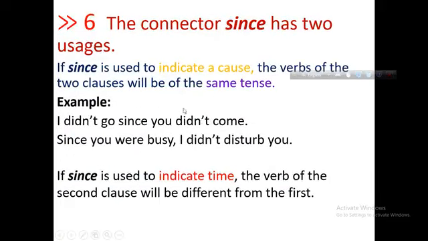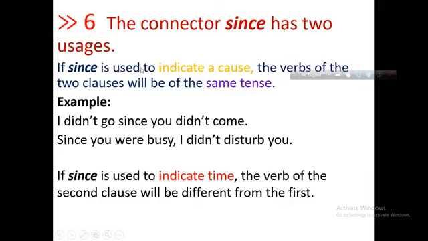Now, the connector since has two uses. We get since in the present perfect tense and in the past indefinite tense.